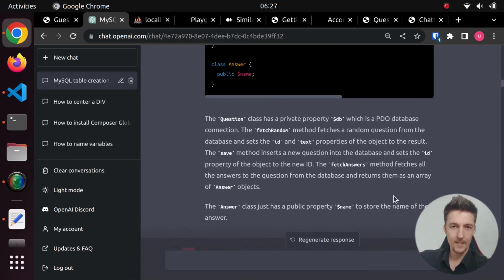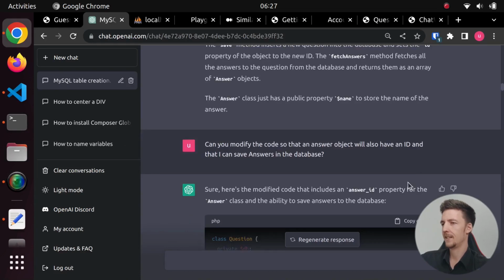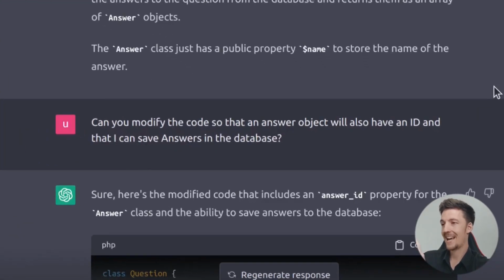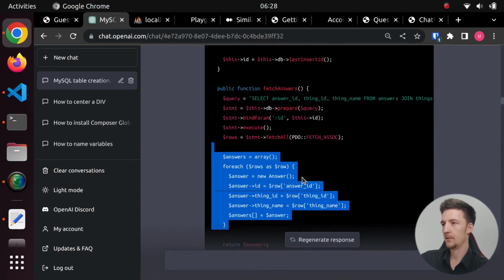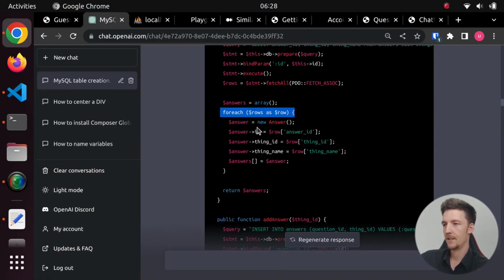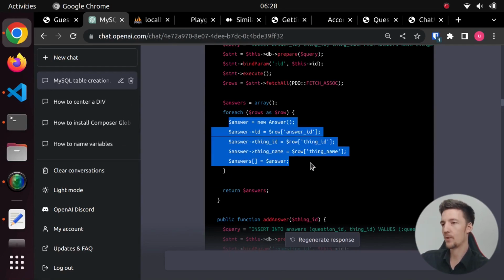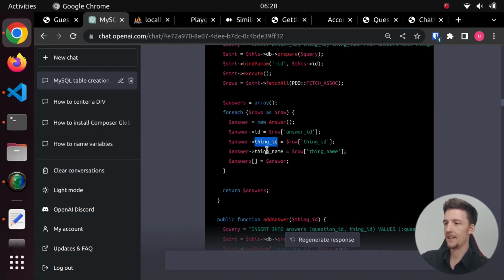So then I wanted to take this a bit further. So I said, can you modify the code so that an answer object will also have an ID and that I can save answers to the database? And then it added this section into the fetch answers method. So it will loop through the answers and then it will create a new answer object and give it an ID and a thing ID and a thing name.